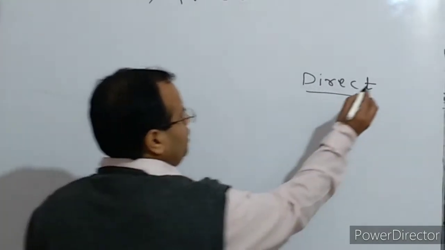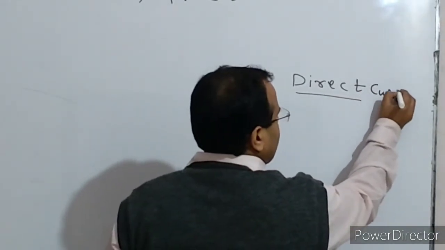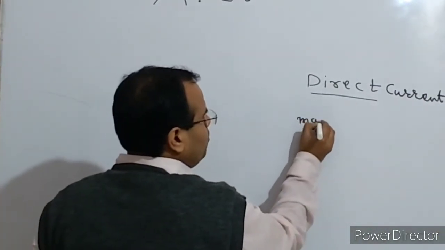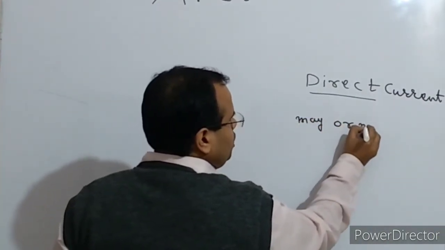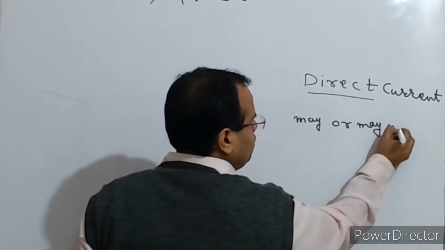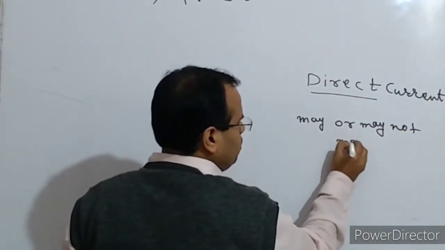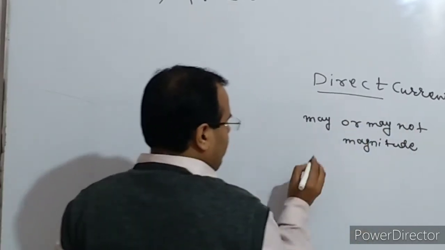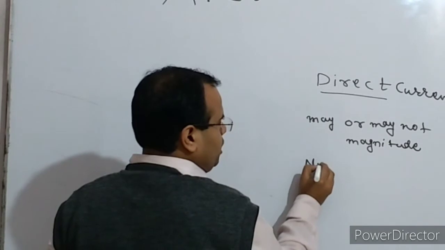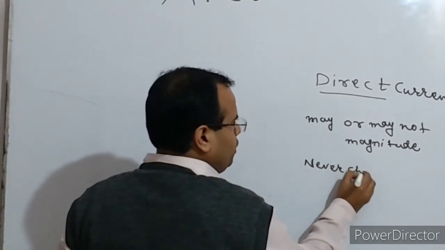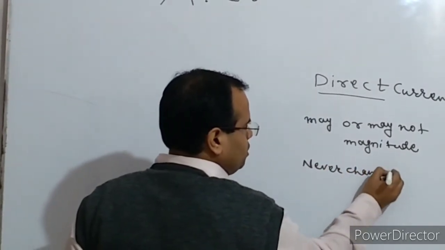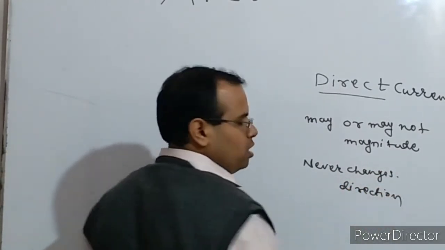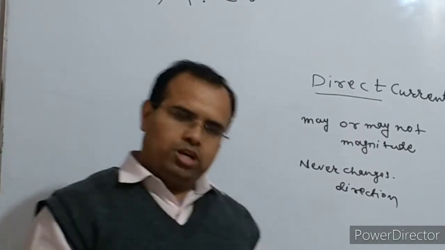Now, when we talk about direct current, direct current is such a current which may or may not change in magnitude, but it never changes the direction. Never changes direction. So direct current is such a current which has the directional properties.